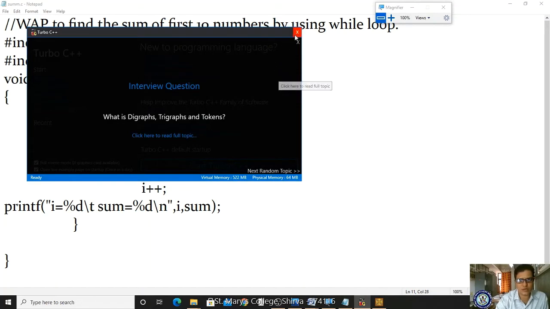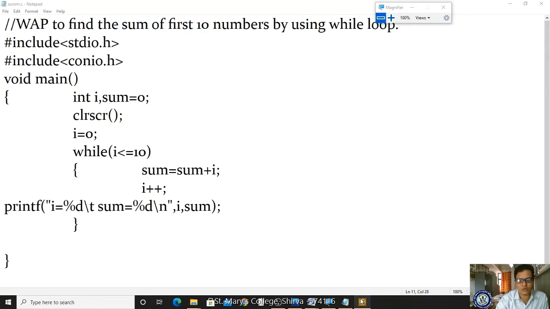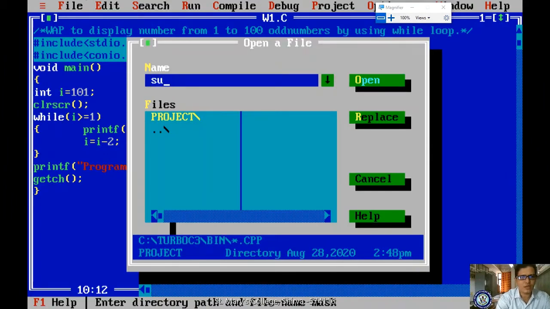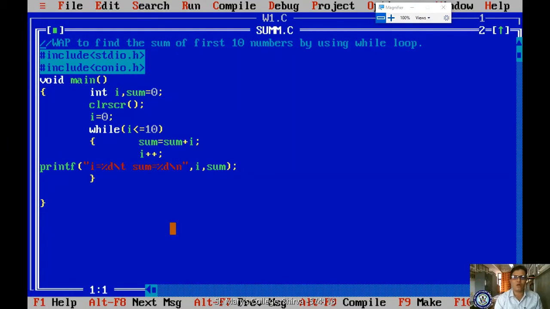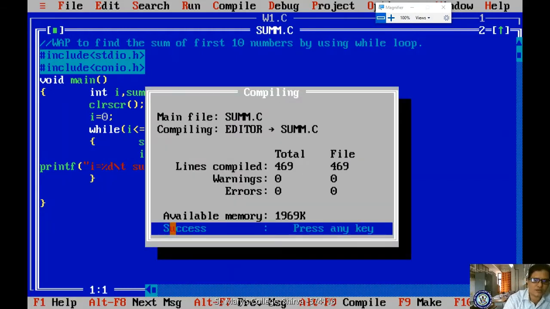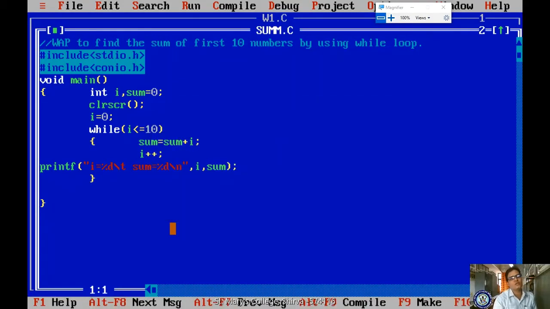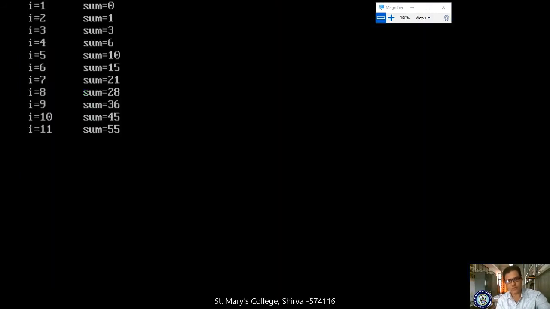Now I am opening my editor. Already it is open, right? No, it is in close mode. No, it is in open mode. I am pressing Enter and Alt Enter for full screen, and I have to open my file. What is the name of the file? summ.c. Now you will see here, and pressing F2, I'm compiling and running. If I run, I have not given getch to view the result. Alt F5. Clear? I is equal to 1, sum is equal to 0. I is equal to 2, sum is equal to 1. Likewise it is evaluated. Got it?